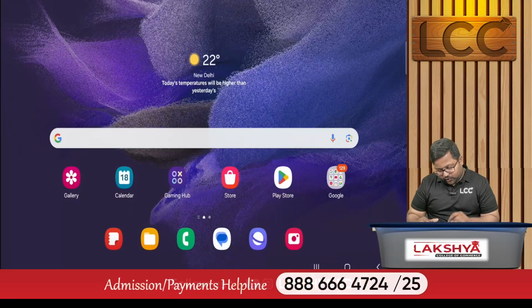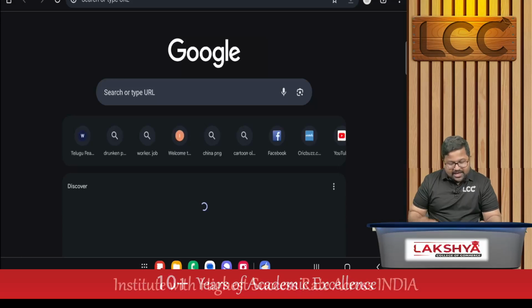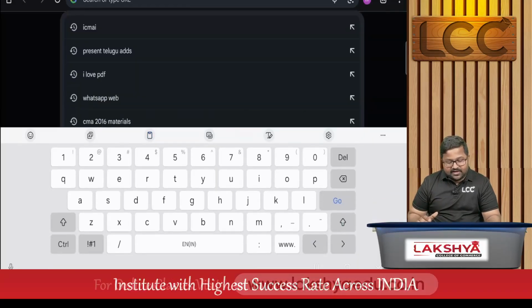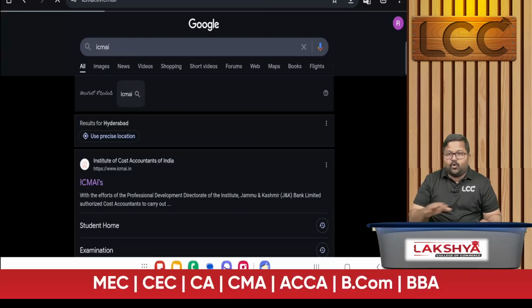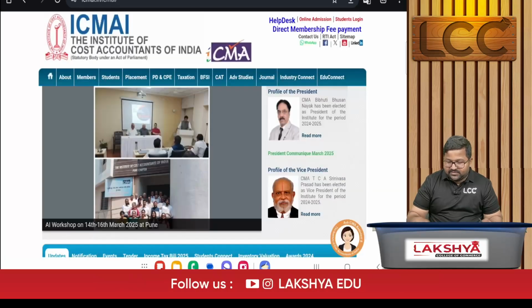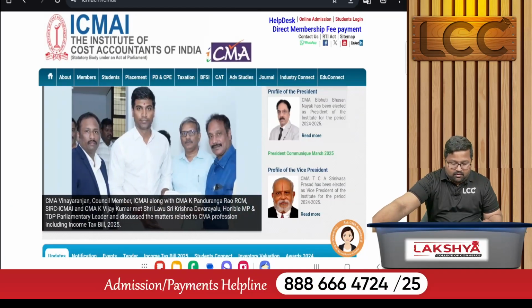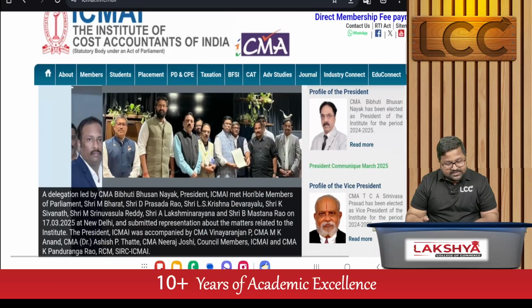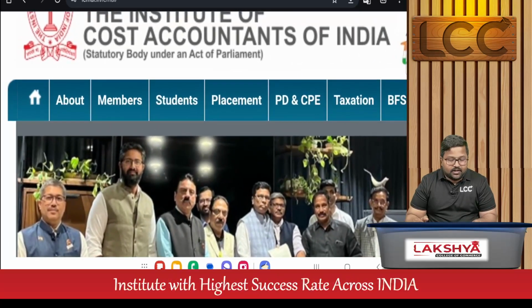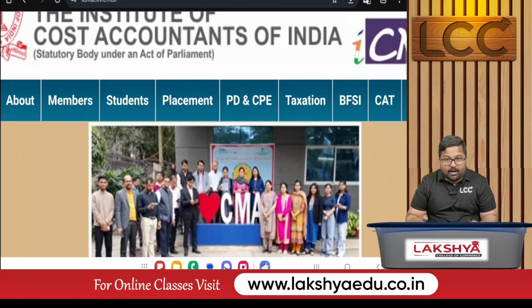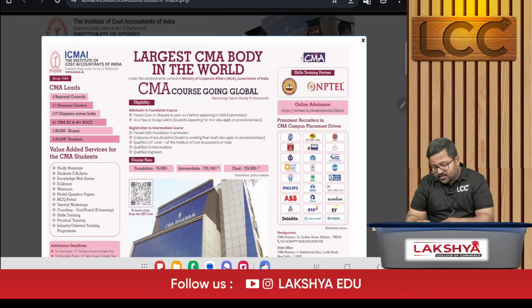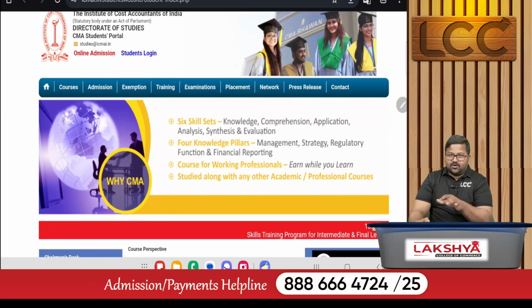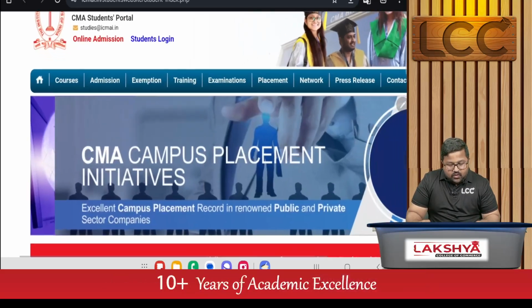So in Google Chrome, I am going to the CMA window, that is ICMA. Simply I am typing that. So automatically now I am driven to the ICMA portal. Okay, this is a basic portal which we get. Of this portal we are having, see, these are the areas: home button, about, members and students. Click the students part. When you click the students part, you are driven to this window. Okay, in this window, close the normal things that are appearing. Now go with the training part.